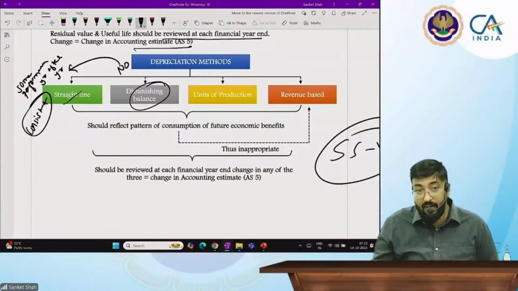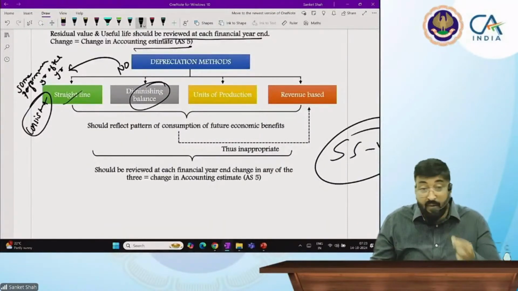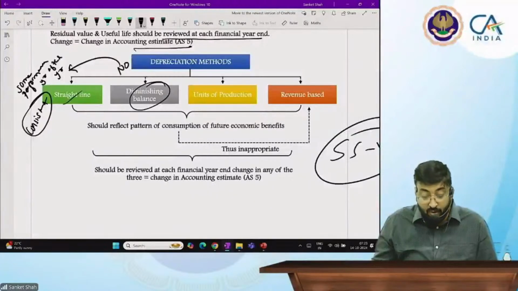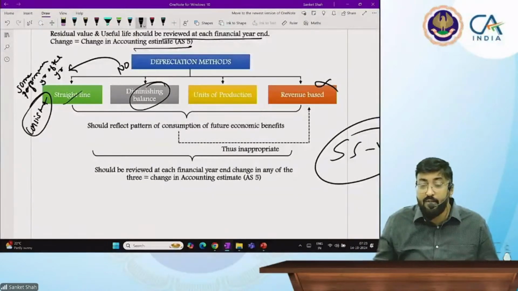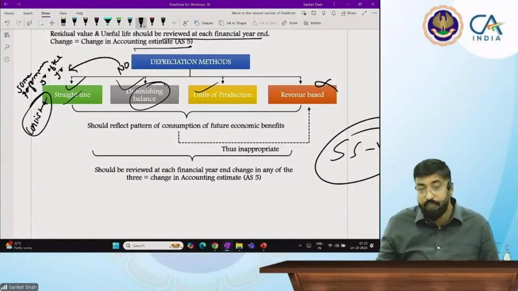Keep in mind: straight line method, diminishing balance method, units of production, and revenue based. These are 4 ways, but revenue based is not allowed. Why? Because depreciation is always a cost of the asset and not what you are earning from it. So revenue based standard is not allowed. These 3 methods are there.